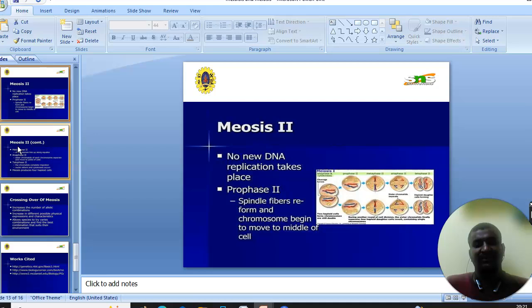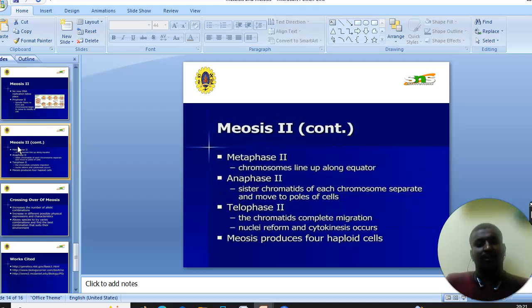In prophase 2, the spindle fibers reform and chromosomes begin to move to the middle of the cell. In metaphase 2, the chromosomes line up along the equator. In anaphase 2, the sister chromatids of each chromosome separate and move to the poles of the cell. In telophase 2, the chromosomes complete migration, nuclei reform and cytokinesis occurs. Meiosis produces four haploid cells.